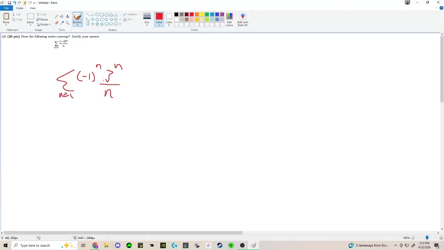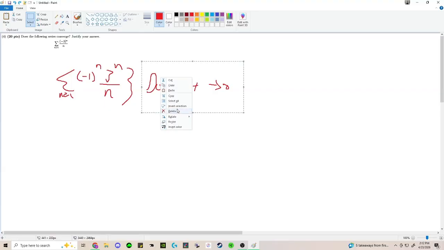But notice if you do alternating series, this guy here doesn't go to 0, right? 3^n over n. Well, 3^n grows so much quicker. And you can do a ratio test if you'd like. So ratio test actually would have been valid here. Some people did do ratio test. But what I would do is just divergence test, right? You're thinking way too hard about it.